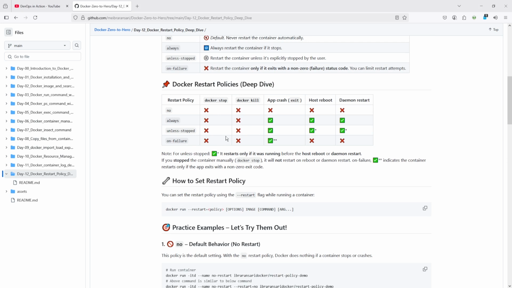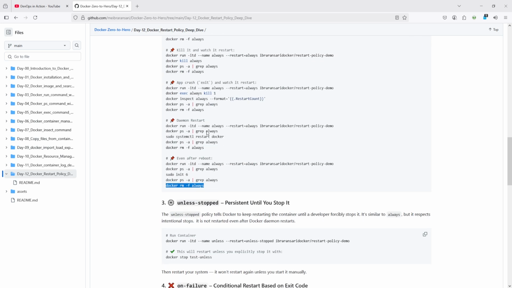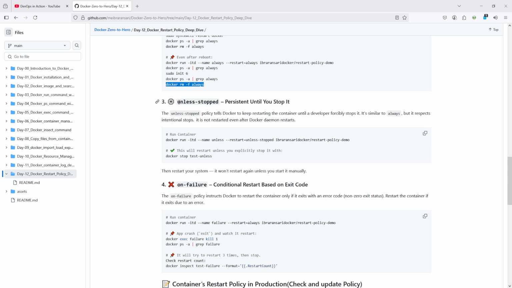So with always, it will not work with stop or kill, but it works with application crash, host reboot, and daemon restart. When you use a restart policy, keep this in mind, right? So let's see another example, that is unless-stopped.